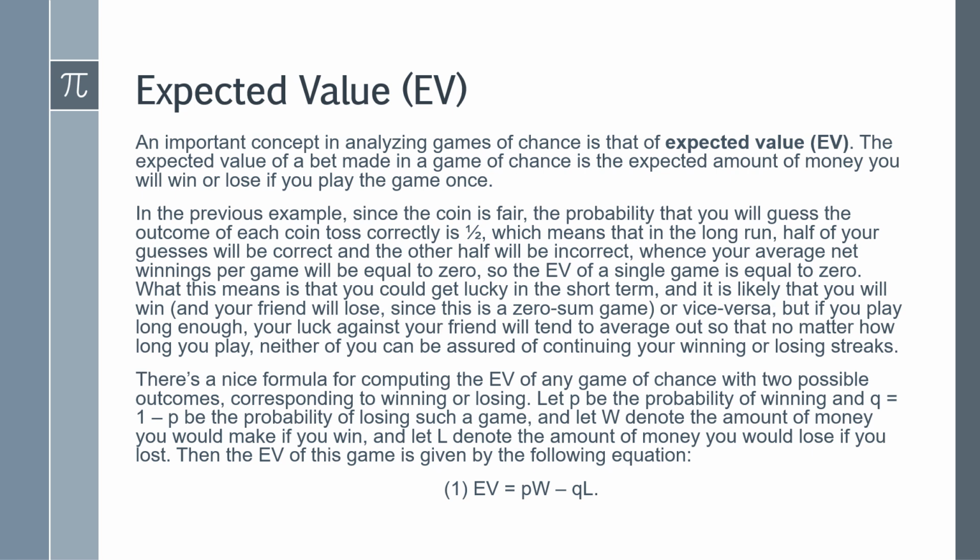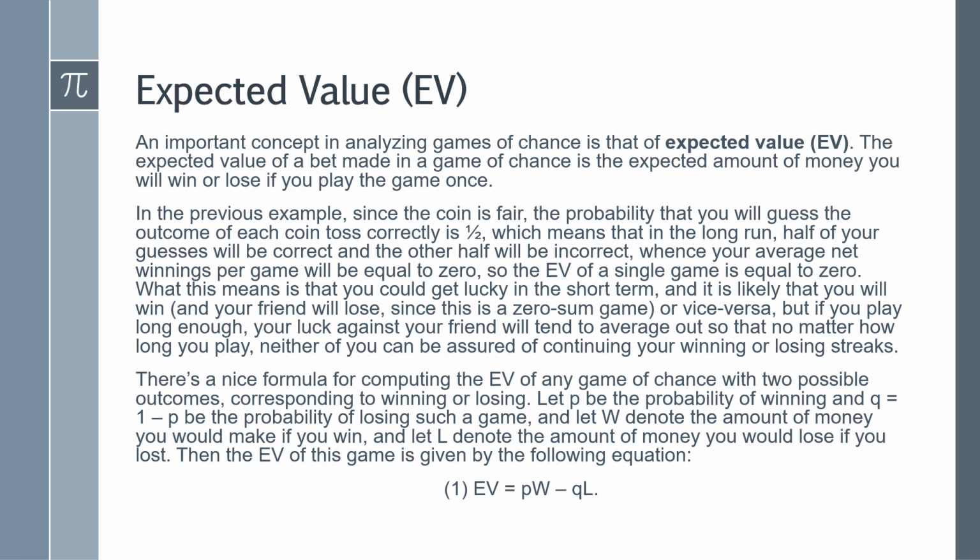What this means is you could get lucky in the short term, and it's likely that you will win and your friend will lose, since this is a zero-sum game, or vice versa. But if you play long enough, your luck against your friend will tend to average out, so that no matter how long you play, neither of you can be assured of continuing your winnings or losing streaks.